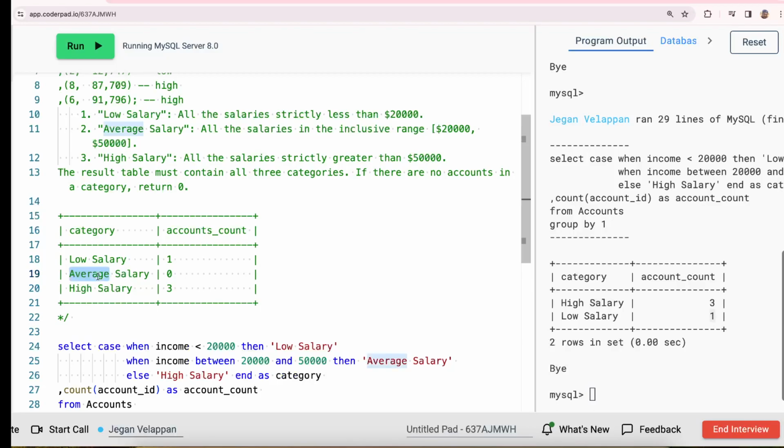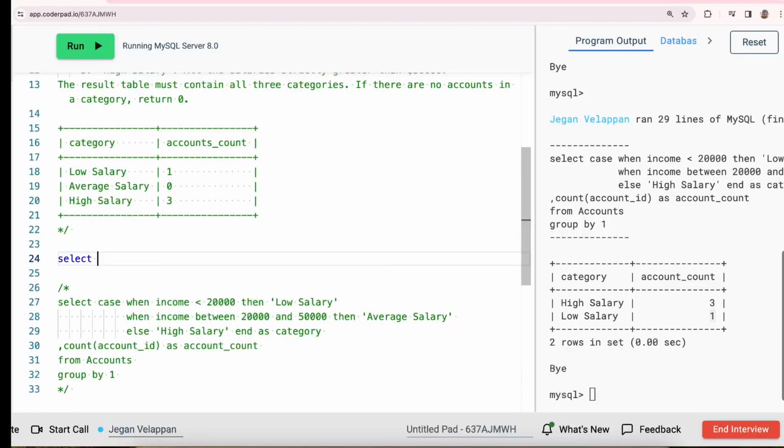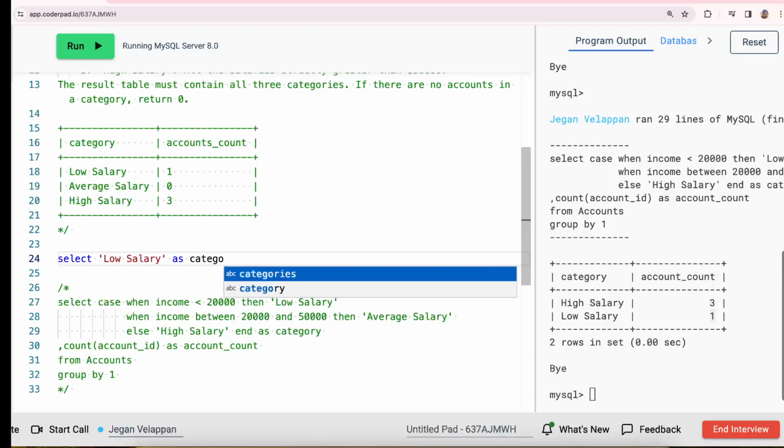But how will I bring in the average salary? For that, what I'm going to do is create a hard-coded table. So how will I create a hard-coded table? Let's see. I say select low salary as the first one, right? Low salary as category.